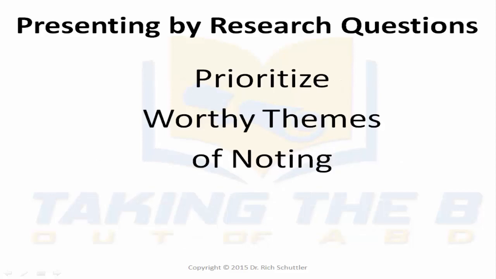Prioritize worthy themes of noting. Now, as I indicated before in one of the prior lessons on arranging your work by themes, you're still going to have themes, but they're going to be based now on each individual research question. Thus, as you look at what themes were generated, you may have to find and create your own prioritized method. Oftentimes, I like to see things by frequency, by how many themes were generated, particularly by how many people interviewed.